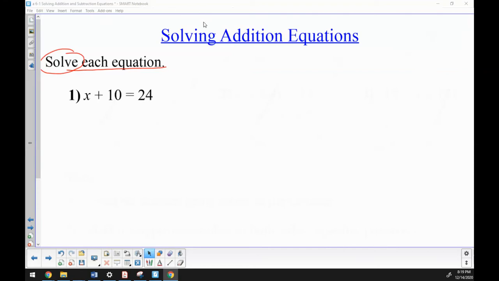Hello and welcome to Solving Addition Equations, where we are going to solve each of the addition equations that I give to you. Now, when we go to solve these addition equations, we are going to solve them algebraically. For each of the ones that I give you, they are more straightforward, and they're not made to be too difficult. This is done so that we can focus on the algebra. We will be solving these algebraically and not only getting the answer, but proving the answer is the correct answer.